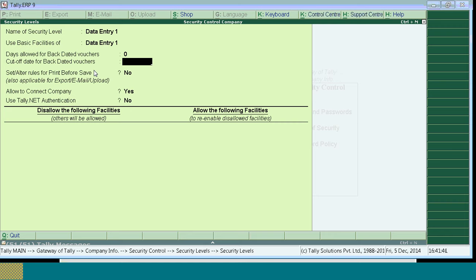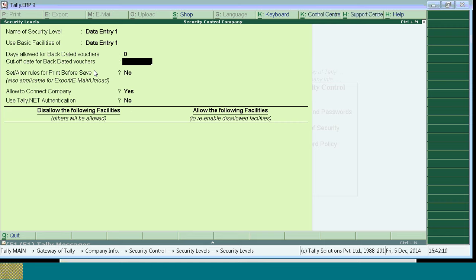Mr. Nawaz has a query. Is it possible to allow backdated transactions only during the 25th to 30th of every month? Mr. Nawaz, by default, this option is not available. If you give days allowed for backdated vouchers as 25, it counts from the date of last entry. Currently, your requirement is not possible in Tally.